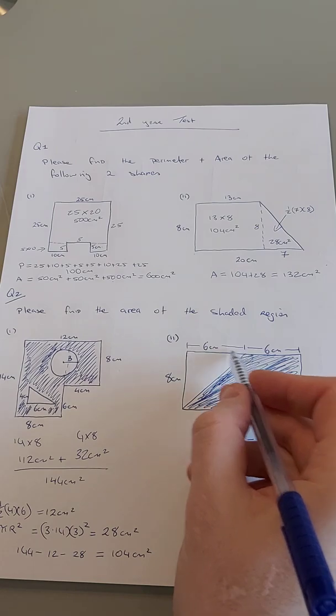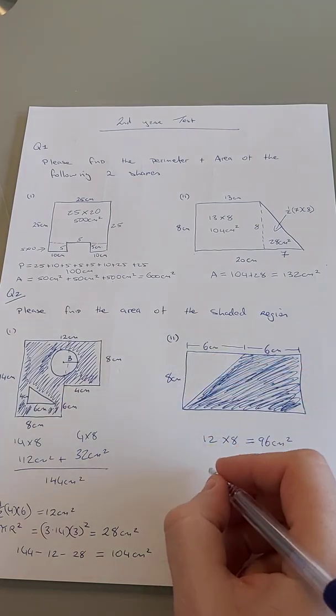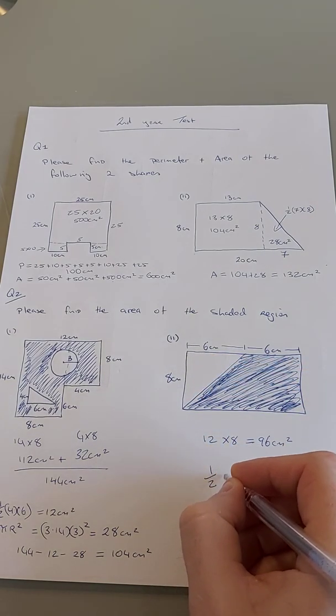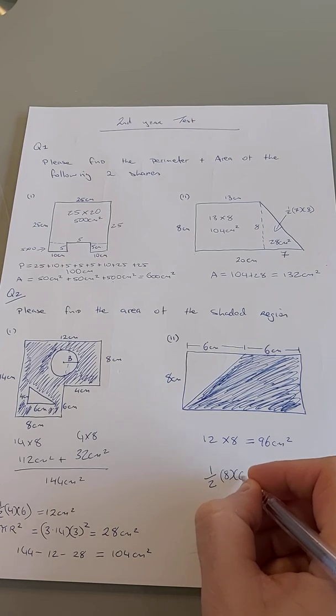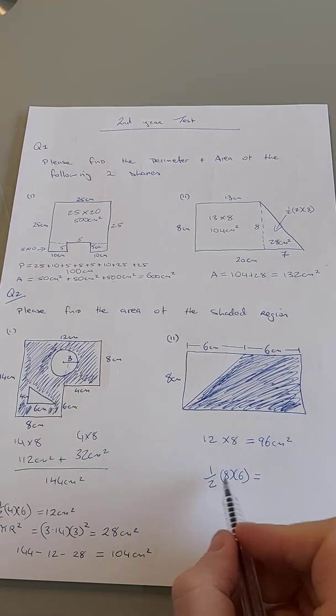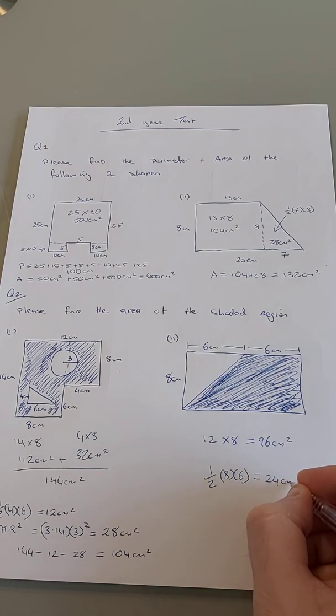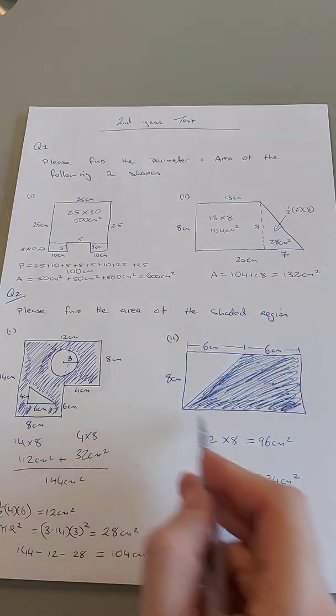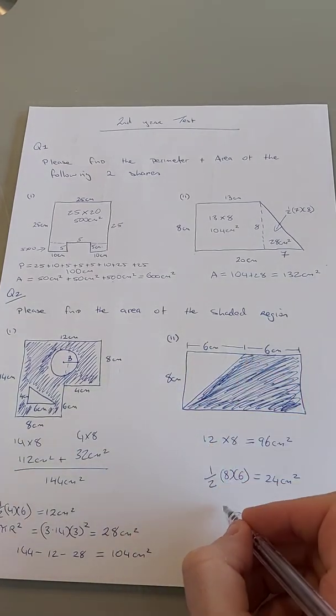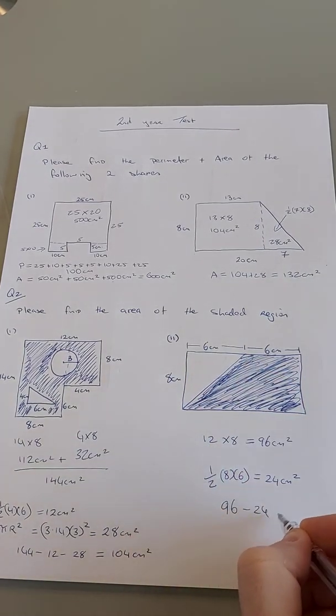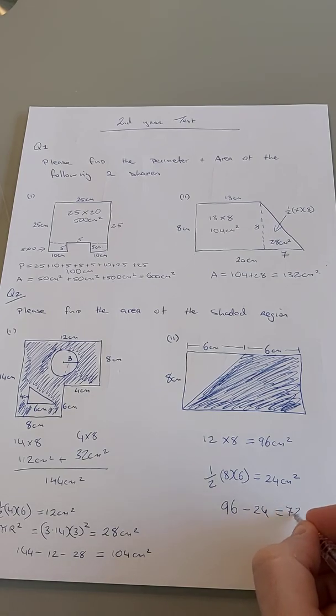And then I'm going to take away the triangle from it. Remember a triangle, half the base by the perpendicular height. So half of it is 4, 4 times 6 is 24 centimeters squared. So remember, it's the rectangle minus the triangle. So 96 minus 24 gives us 72 centimeters squared.